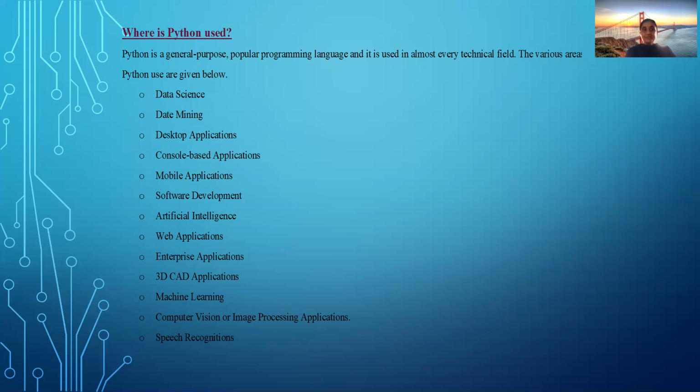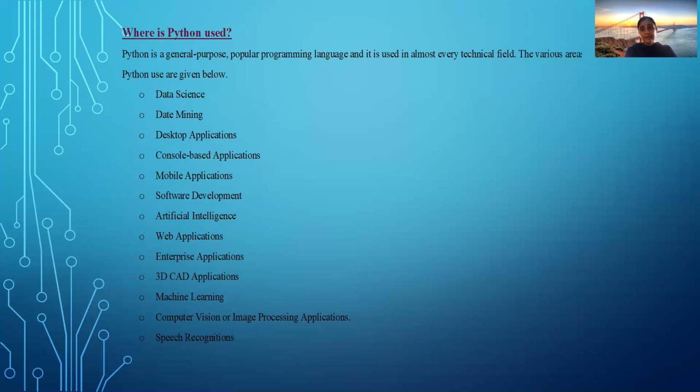Okay, then data mining. What is data mining? Mining of data. This can be used in a bank's enterprise, everywhere; anywhere this data mining concept is used. What is data mining? Mining of data. Mining of past data to derive conclusions.